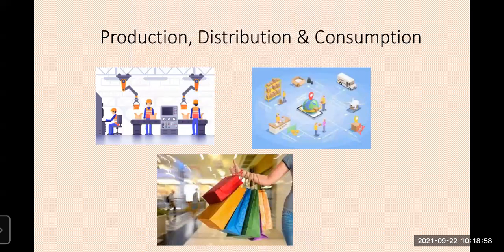The factories produce the goods for people. And then they are distributed to various regions. After that, consumption means what? We are buying from a supermarket or a retail shop or any shop. That is called consumption. These are very closely related with the economy: production, distribution, and consumption.